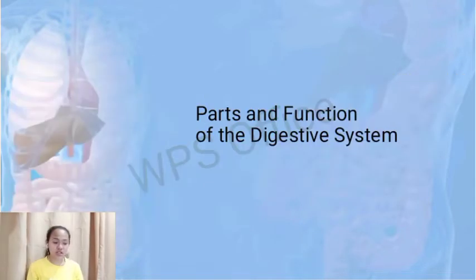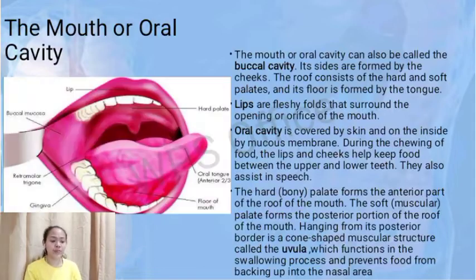Let us now proceed to the parts and functions of the digestive system. Let us start with the mouth, or the oral cavity. The mouth or oral cavity can also be called the buccal cavity. Its sides are formed by the cheeks. The roof consists of the hard and soft palates, and its floor is formed by the tongue. Lips are fleshy folds that surround the opening or orifice of the mouth.